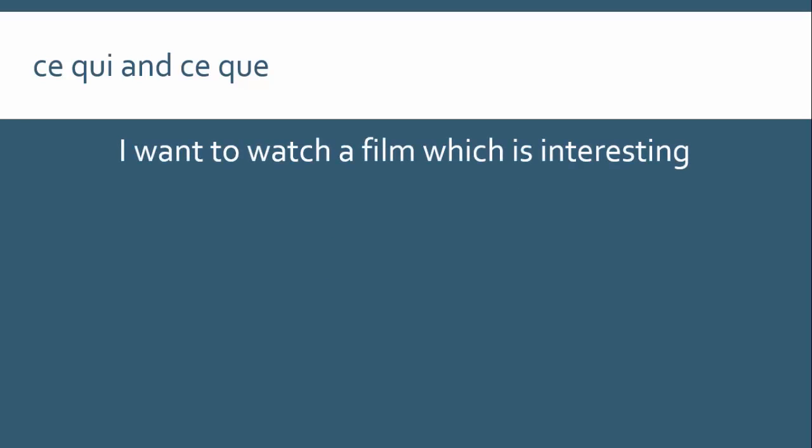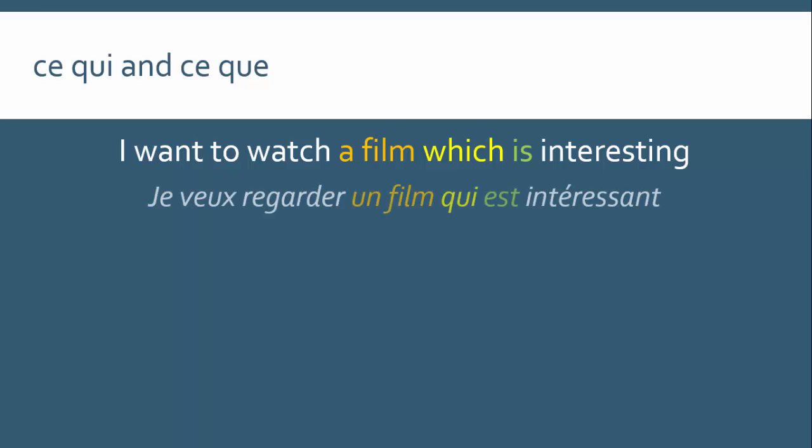Let us begin with, I want to watch a film which is interesting, right? Let's apply the rules we already know. Which is our relative pronoun, the verb is, and a film is the subject of that verb, right? The film is the thing that is interesting. And so in French we will say, je veux regarder un film qui est intéressant. Wonderful, right? That is a simple sentence using the rules that we learned about qui and que.